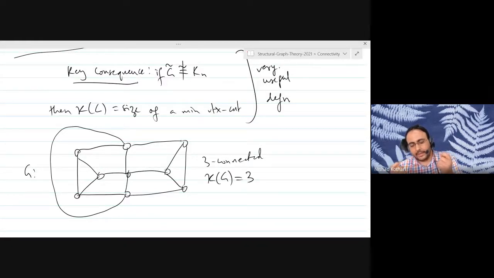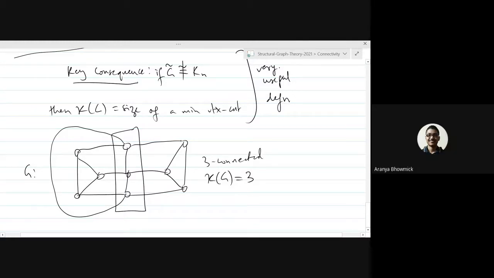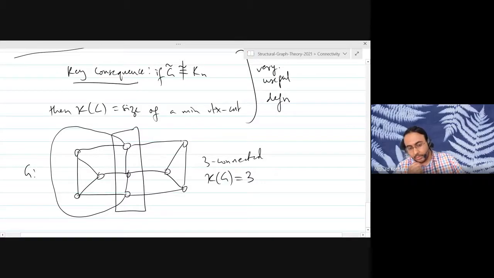Another way to look at it is that the minimum number of vertices you need to remove to disconnect this graph is equal to 3. You cannot find any set of 2 vertices so that when you remove them, the graph becomes disconnected. And if you remove these 3 vertices that I've indicated, then the graph actually disconnects. So basically, the graph has no cut vertex, but there is also no vertex cut of size 2.